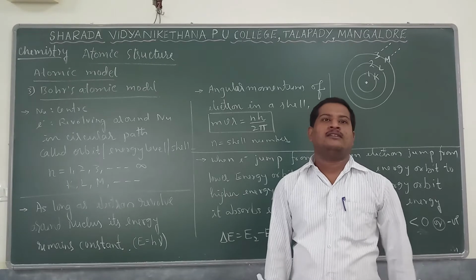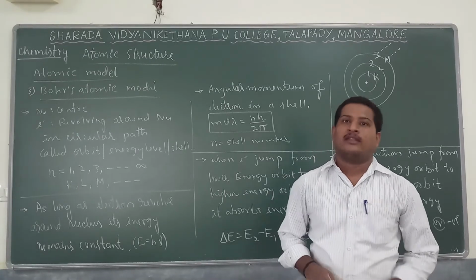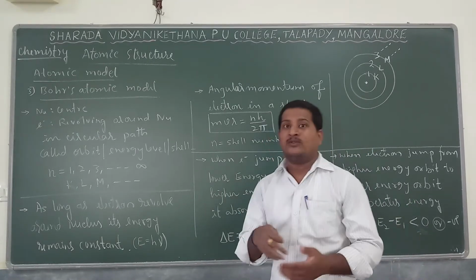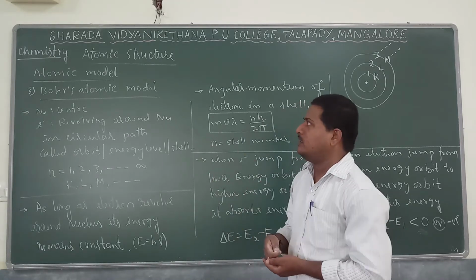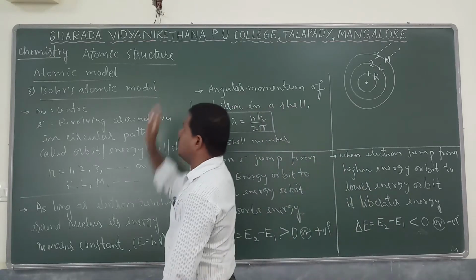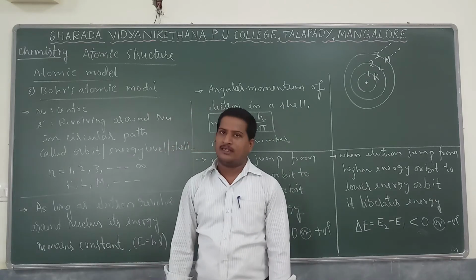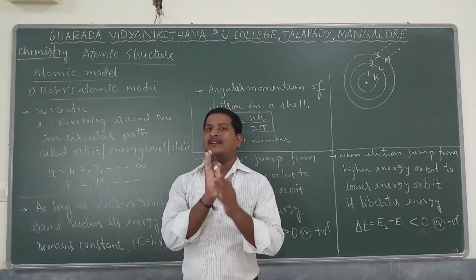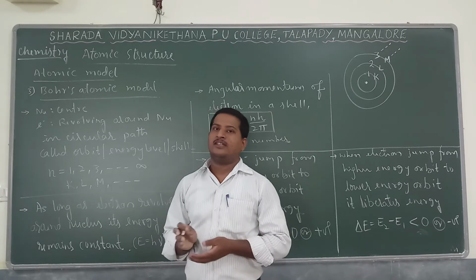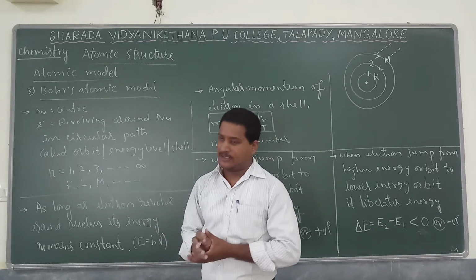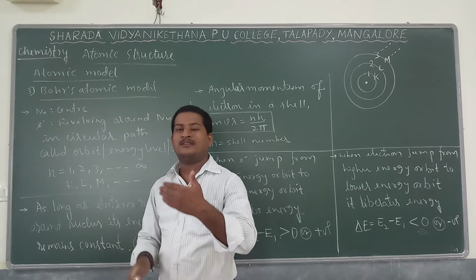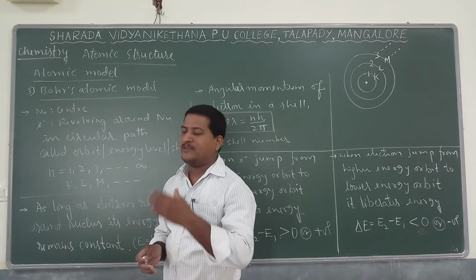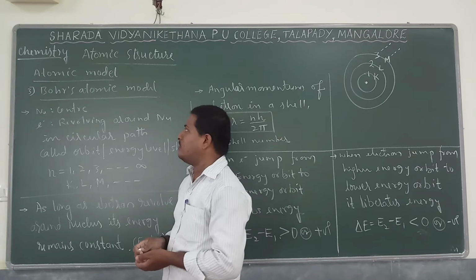Let us see the third important model for an atom, and nowadays we follow that. Atomic structure mainly depends on this model, that is Bohr's atomic model. Niels Bohr is the name of the scientist. He gives some ideas with respect to the representation of an atom. According to Bohr's atomic model, he gives some postulates, points with respect to his experiment or observation.